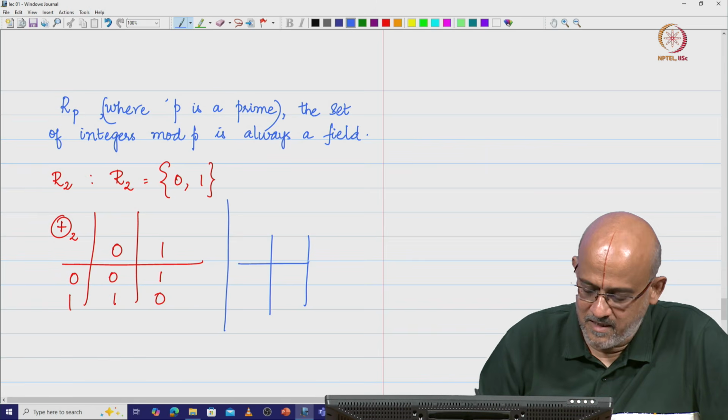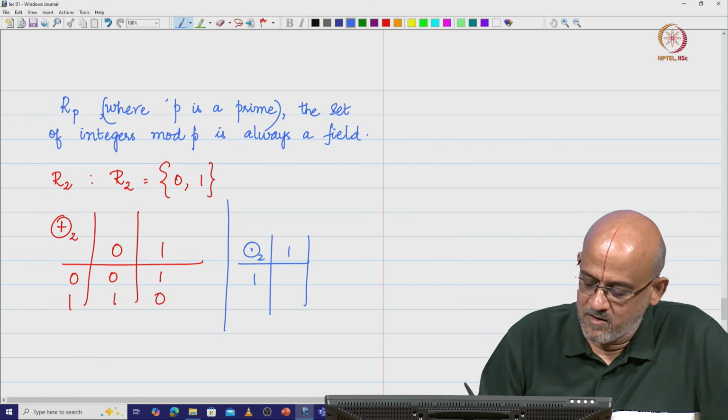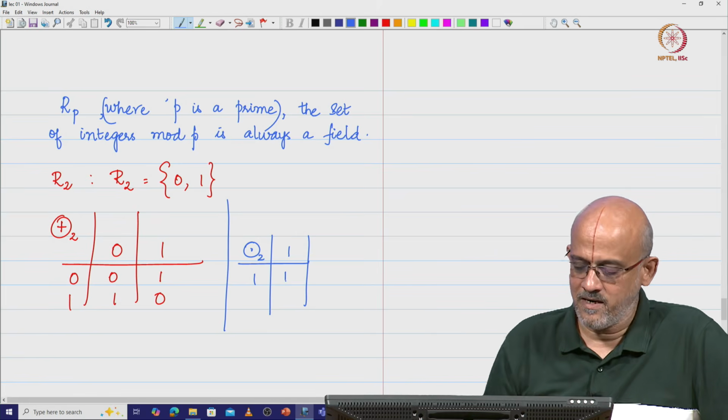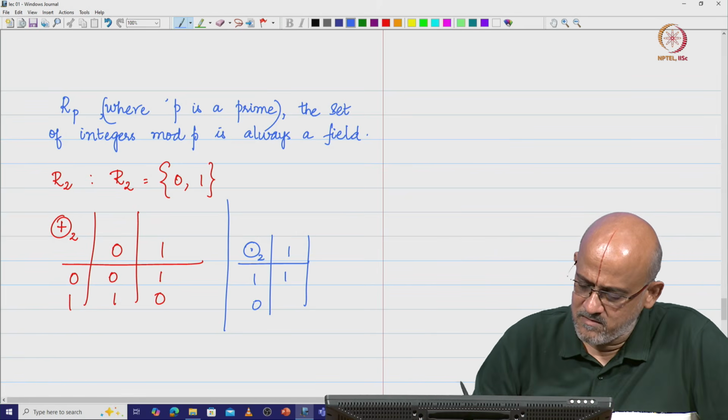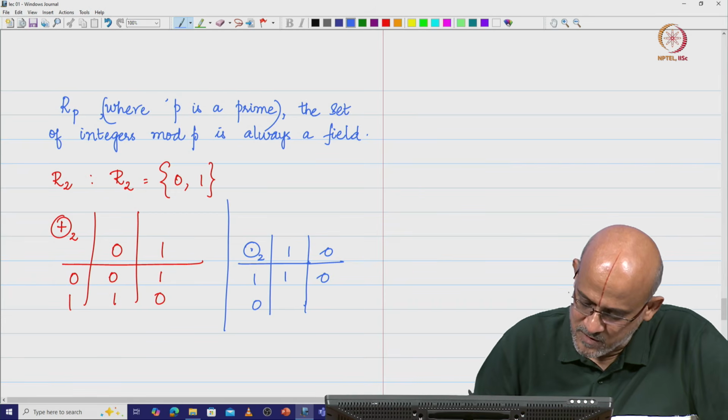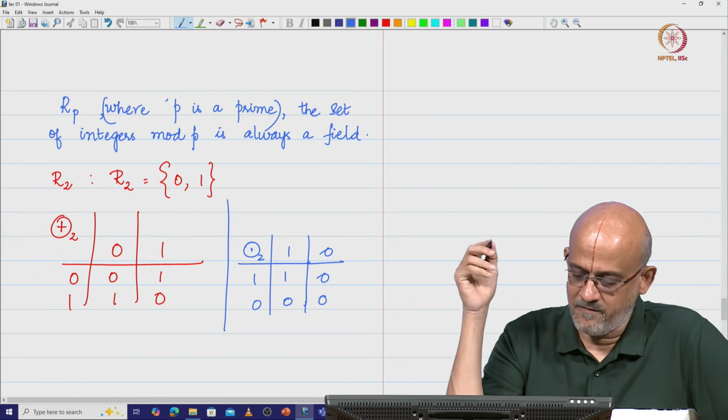There is only one non-zero number that we have, which is basically 1. So, I am going to have 1 into 1 mod 2 is 1. Suppose you want to take 0 also, 0 does not have a multiplicative inverse, no problem, we can multiply. So, this is going to be 0, everything is going to be 0.